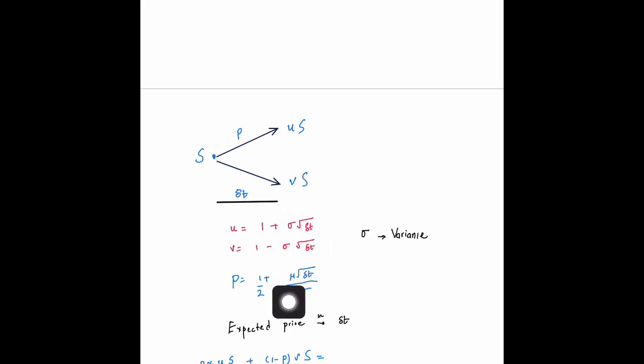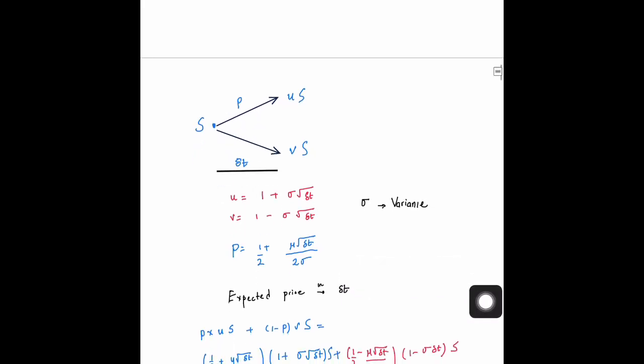And then the probability also, because there are two things, there is up and down movement. That's the reason you're having a delta t, the variance for that. And also the variance appears here, but this probability will have an extra factor of mu. Okay, so this is what we have.